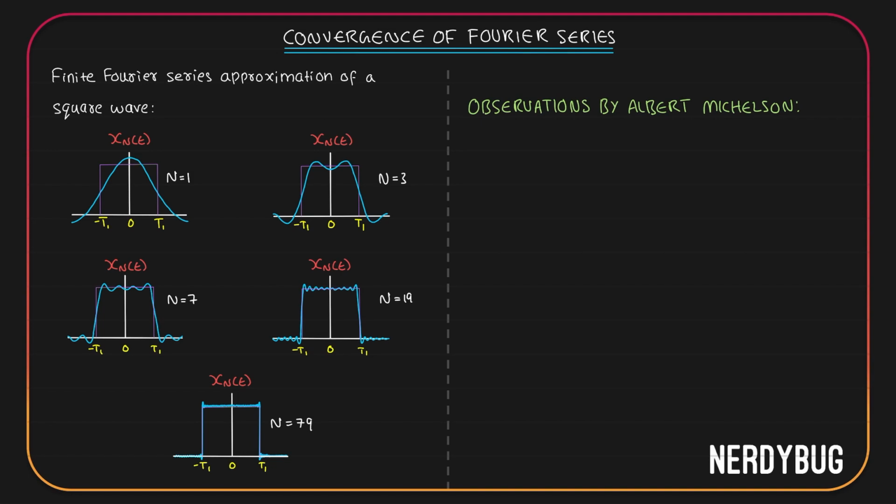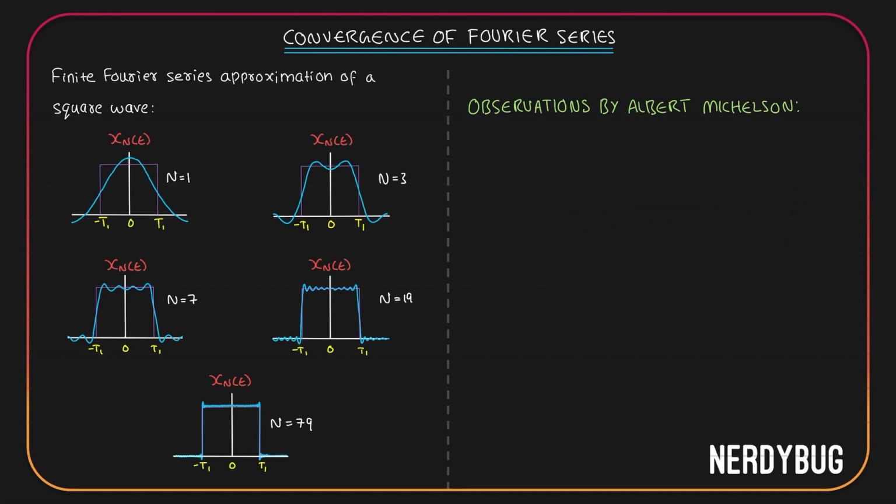Now we're going to study an experiment that was done by a scientist called Albert Michelson. Albert Michelson created a machine. What the machine did is simply this: if you gave a periodic function x of t as an input to it, it would give the finite Fourier series approximation of it as an output. That is, x of t as an input would give x n of t as an output. The important part is this is a finite approximation x n of t. The number of signals in the orthogonal set is limited.